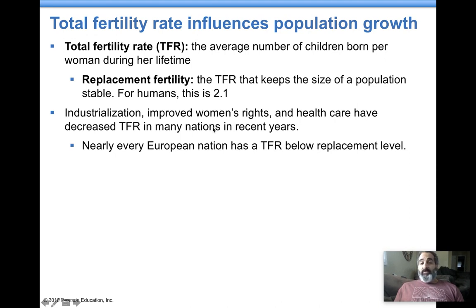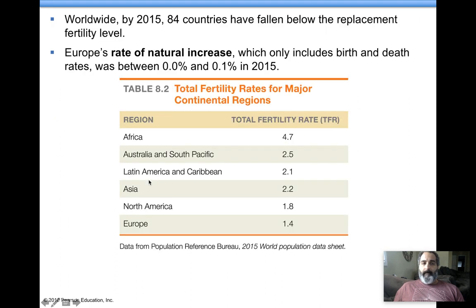Okay, certain countries have TFR values way above 2.1. What would you expect their population to be doing? Going up. If your TFR is at 2.1, your population should stay stagnant. If your TFR is below 2.1, your population size will be decreasing, basically. Just about every European nation has a TFR below 2.1, basically. The rate of natural increase, this is what you would expect to happen, right? Based off of birth and death rates alone.